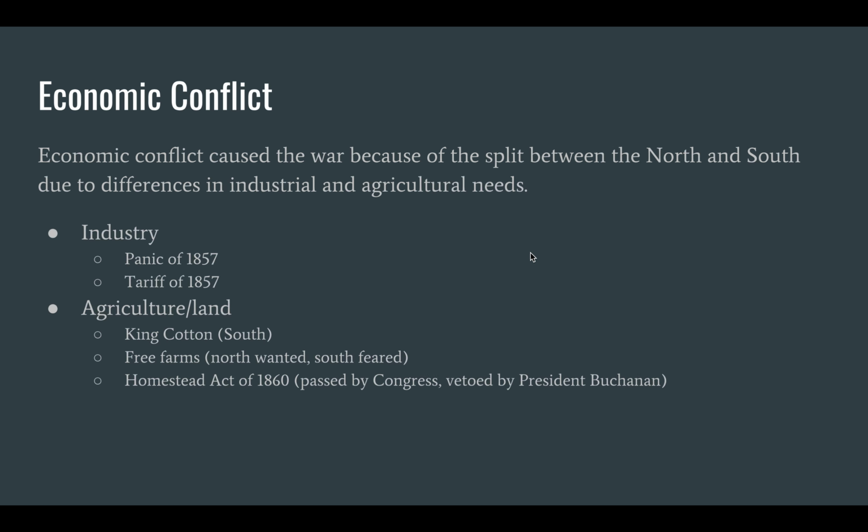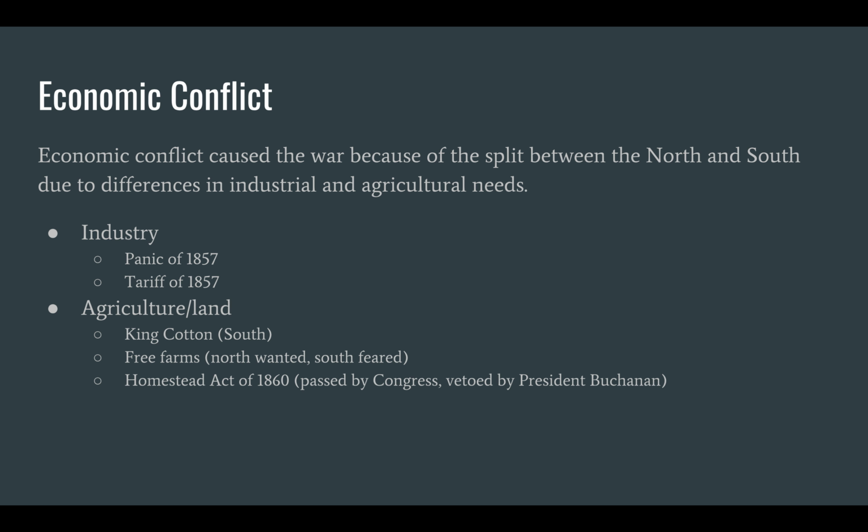First, economic conflict caused the war because of the split between the North and the South due to differences in industrial and agricultural needs. While the South was sticking to their ways of agriculture, the North progressed into developing industry. A specific event that was a factor in the Civil War was the Panic of 1857, an importing of gold from California that inflated currency that hit northern grain growers the hardest.